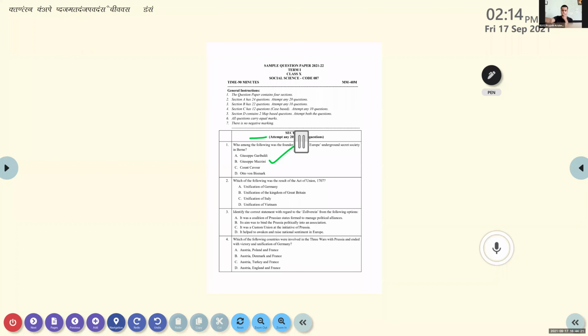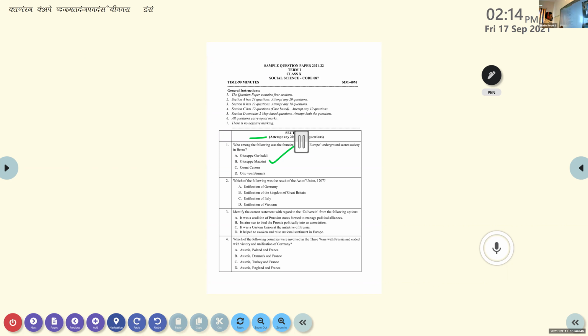Sir, can we mark this in the sample question paper, if we have it? You have a printed copy? Yes, sir. You can mark it, no problem. Don't worry. That is your own property, your own right. Nobody is there to ask why you mark or something like that. No one will ask. It's your self determination or self property.